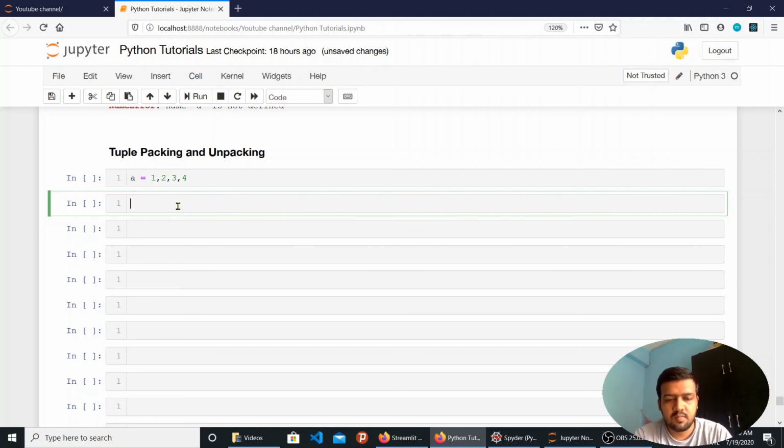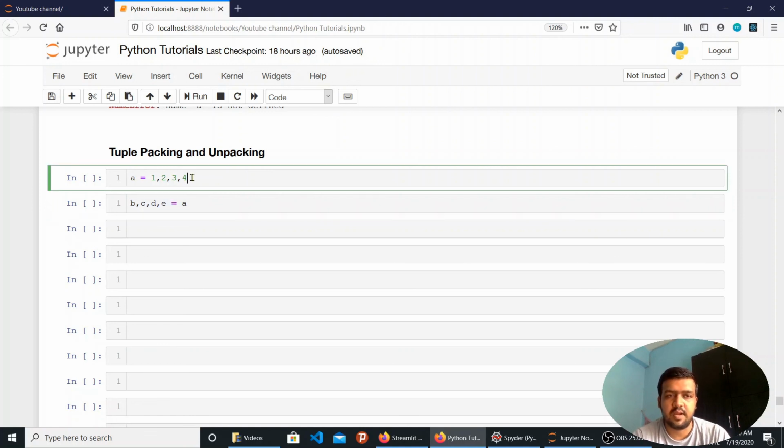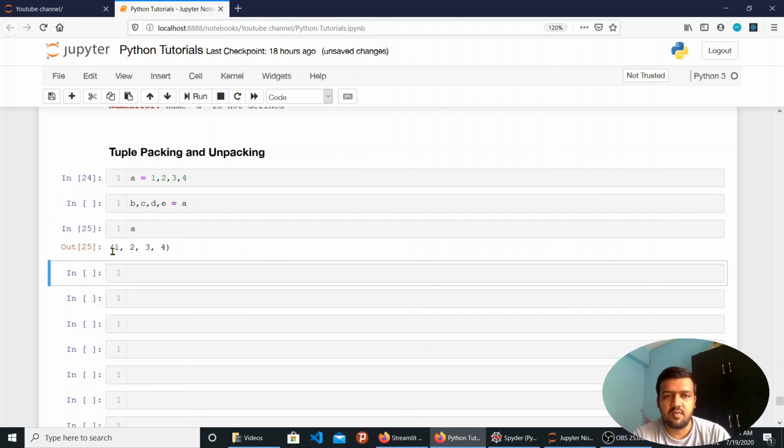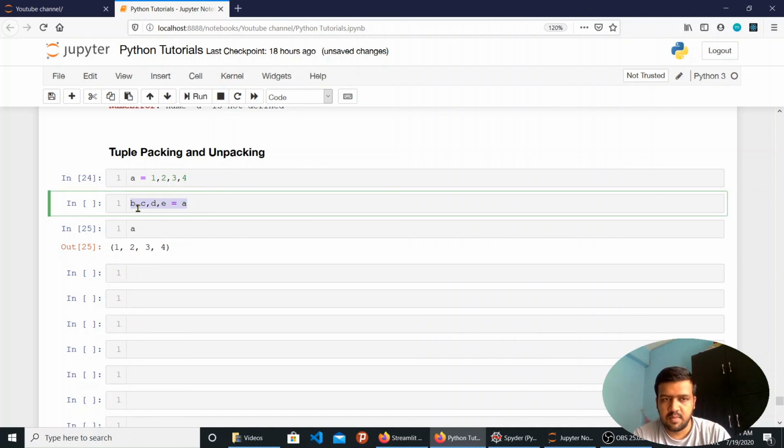Let's say I will use b, c, d, e, and I will write equals a. This statement will unpack the values from the tuple. I have packed this value, right? If I run it, now a is my tuple, and the value of a is 1, 2, 3, 4. If I want to take out these items in a single go, I can use this tuple unpacking feature. I mention all my variable names in a comma separated way, and set it equal to the tuple that has the values.